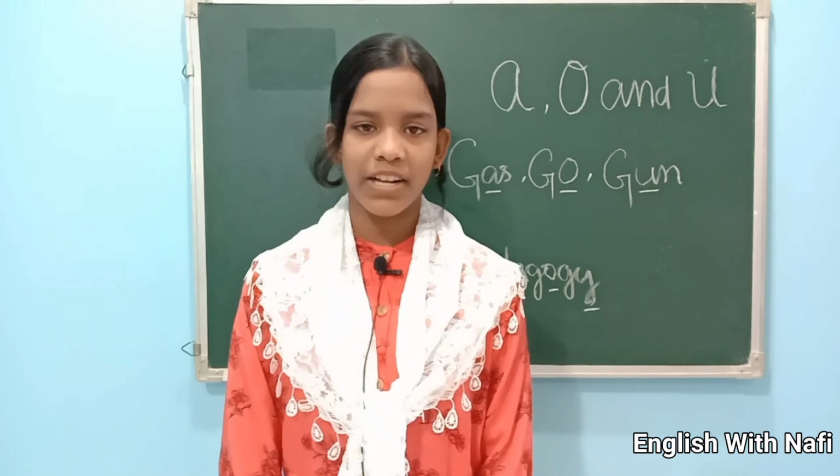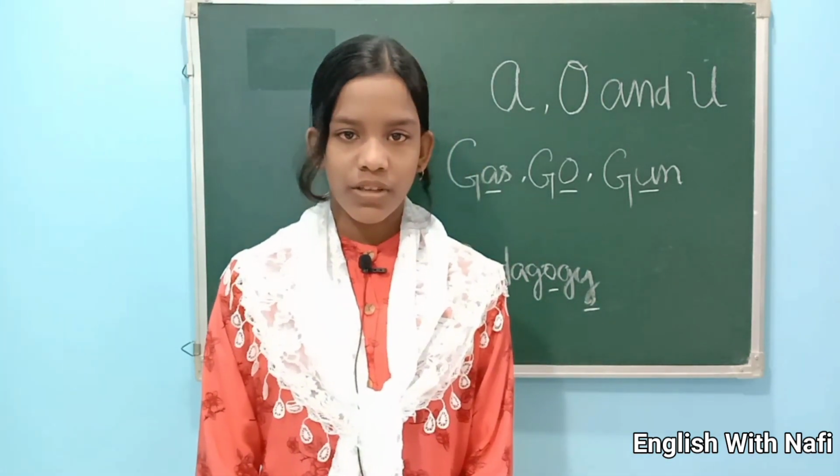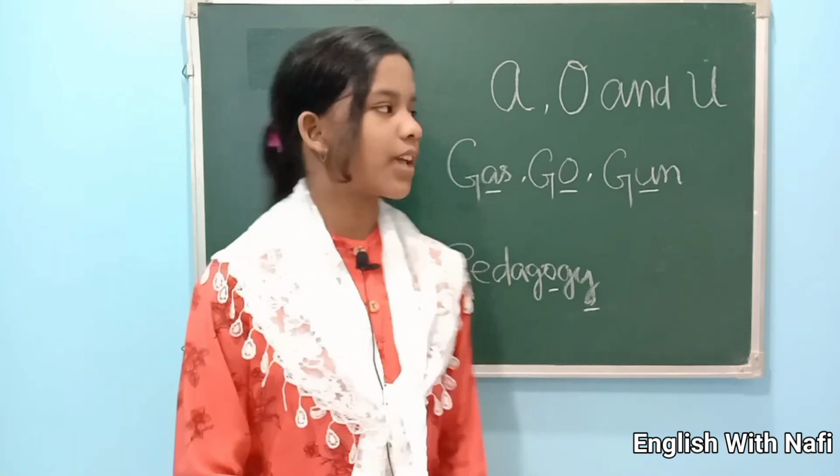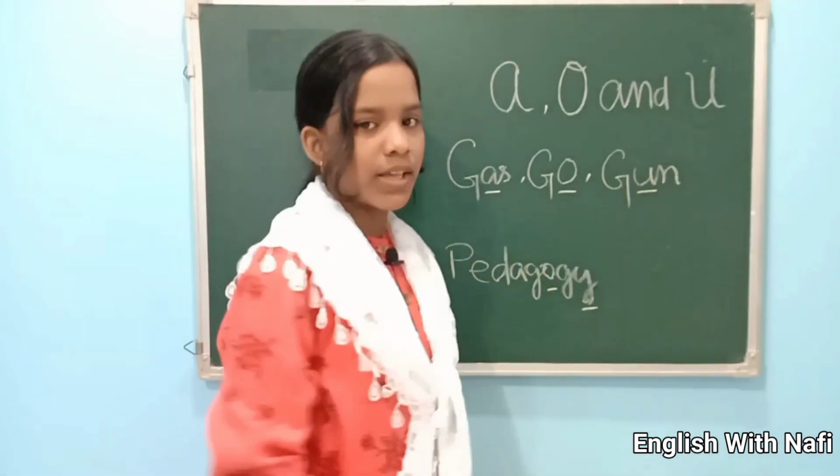The hard sound of letter G is G. The hard sound of G occurs more frequently. G sounds G if it's followed by the letters A, O and U.